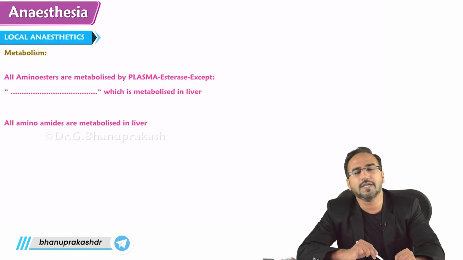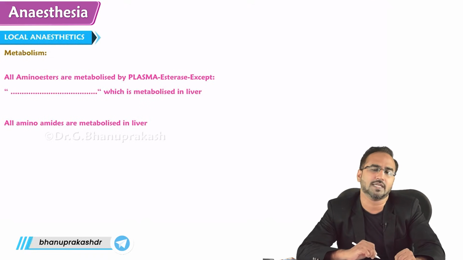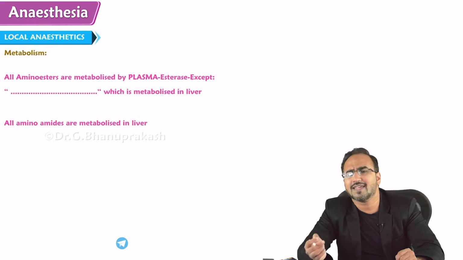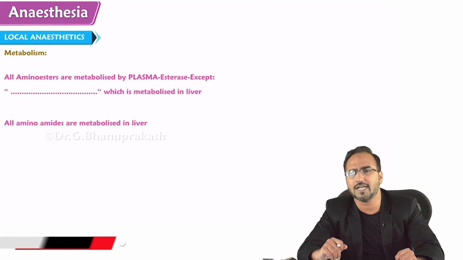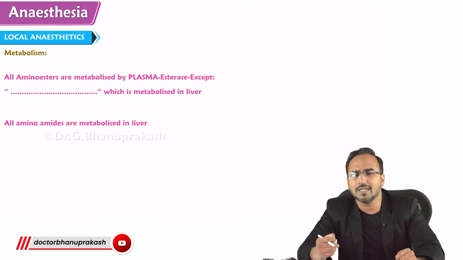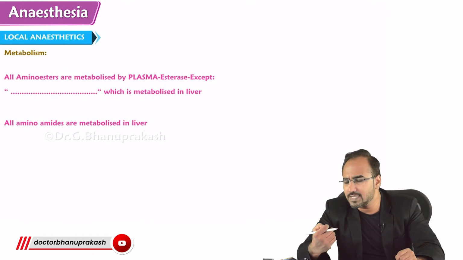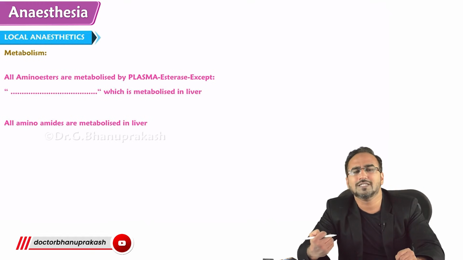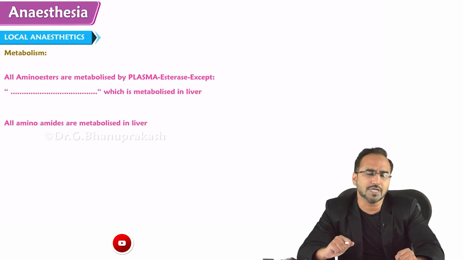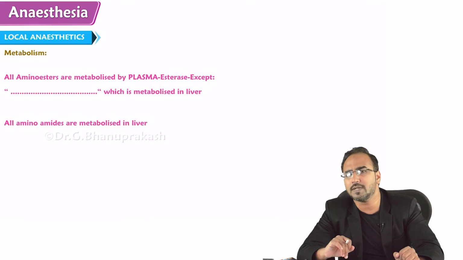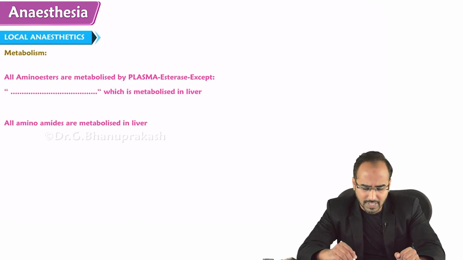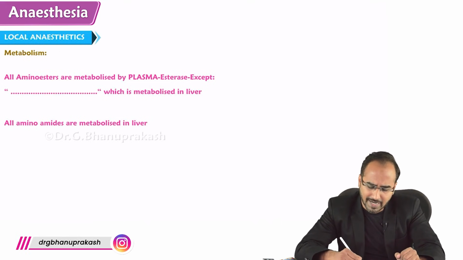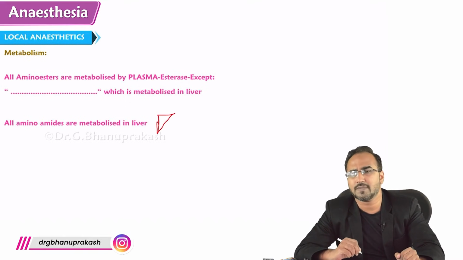Now next, guys, coming to the metabolism of local anesthetic. Guys, whenever we take any drug, take it as paracetamol only, Dolo 650 tablet. Whenever you take any drug, it basically goes towards the liver, has metabolism in the liver, and then it is excreted through the kidneys. That is a normal process. So remember, all amino amides are metabolized in the liver. That happens with amino amides.